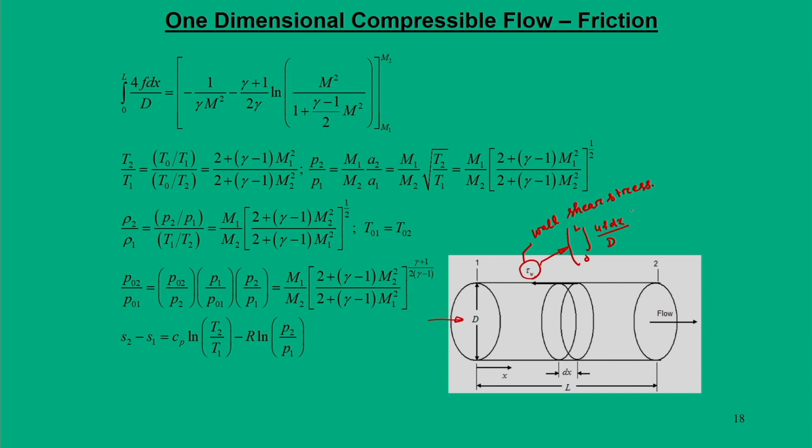So, quantification of shear stress is given by this integral term, and that integral term is a function of Mach number. So, we say that this friction is the driving factor for the condition to be altered upstream and downstream. So, based on this fact, we derived the fundamental equations for one dimensional compressible flow with friction in earlier slides.